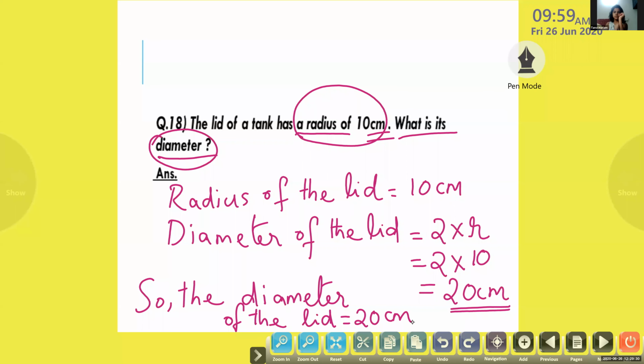2 into R, 2 into 10, that is 20 centimeter. So last step we are writing as the answer. So the diameter of the lid of the tank is 20 centimeter.